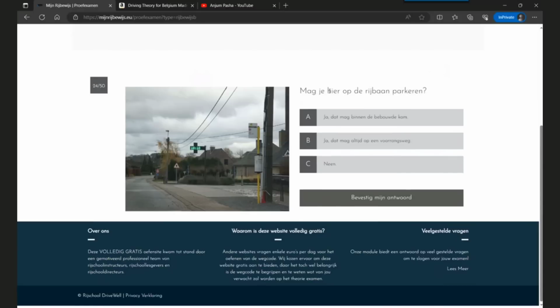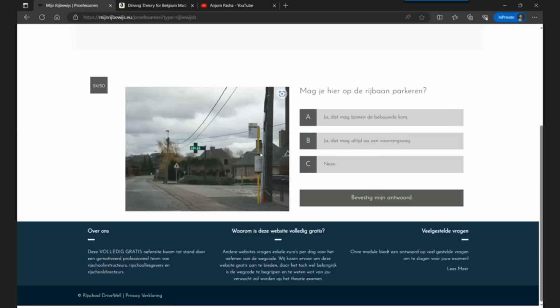The question is, are you allowed to park here on the road? Option A is yes, that is allowed within a built-up area. Option B is yes, that is allowed, but only on a priority road. Option C is no.